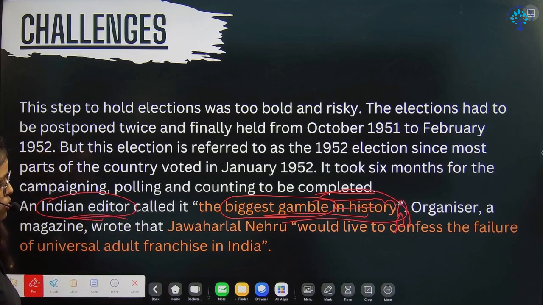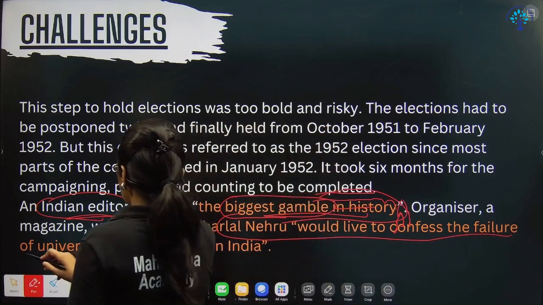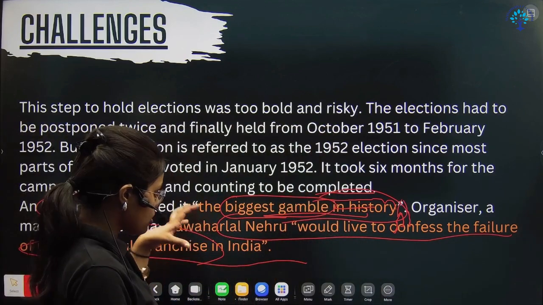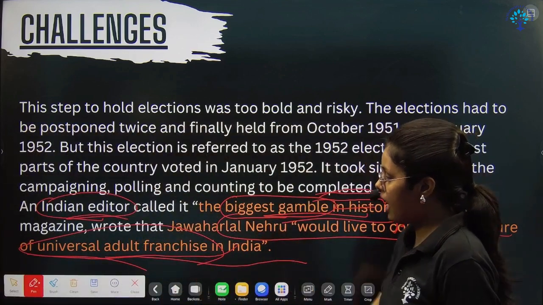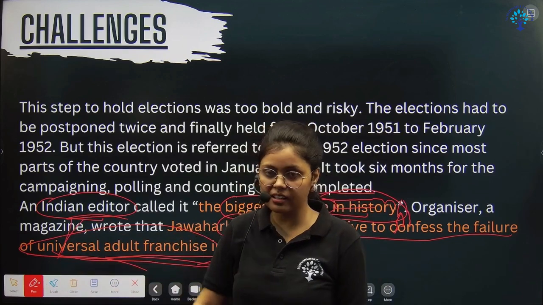And then Nehru was also criticized, that he would have to confess the failure of universal adult franchise in India. So it also shows how he was criticized on the ground: if he is resorting to universal adult franchise, that everyone should be given that right, but some people are not educated, right? Some people were illiterate at that point.